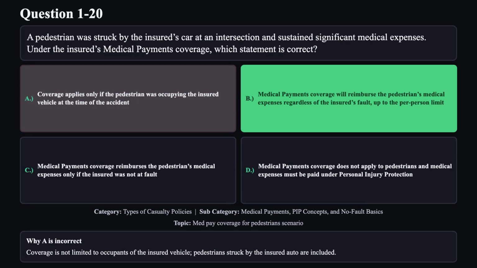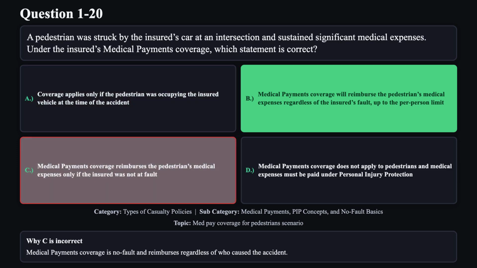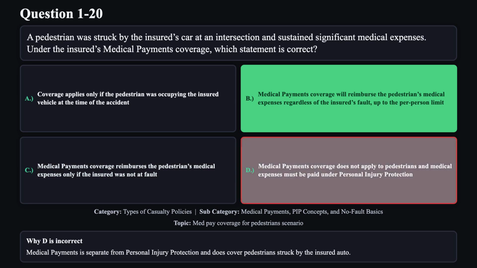Reason A is not correct. Coverage is not limited to occupants of the insured vehicle. Pedestrians struck by the insured auto are included. Reason C is not correct. Medical payments coverage is no fault and reimburses regardless of who caused the accident. Reason D is not correct. Medical payments is separate from personal injury protection and does cover pedestrians struck by the insured auto.